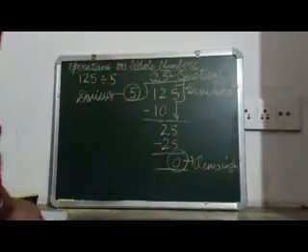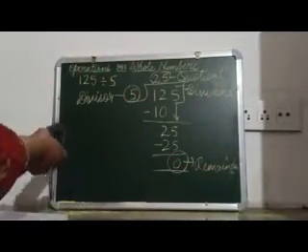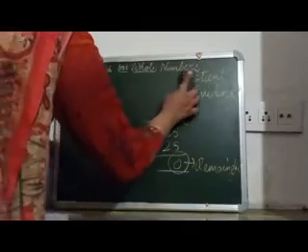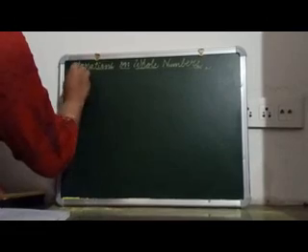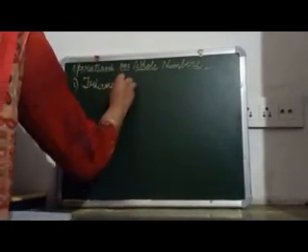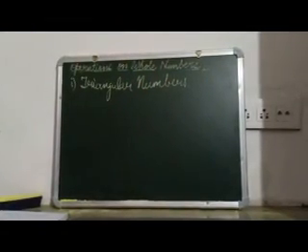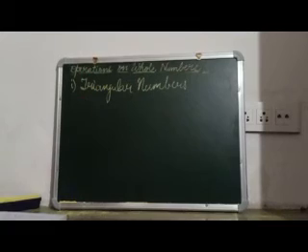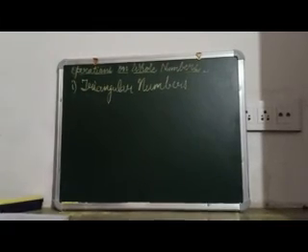Next is patterns in whole numbers. The first pattern is triangular numbers. So what are triangular numbers? The numbers that can be represented as a triangular array of dots.